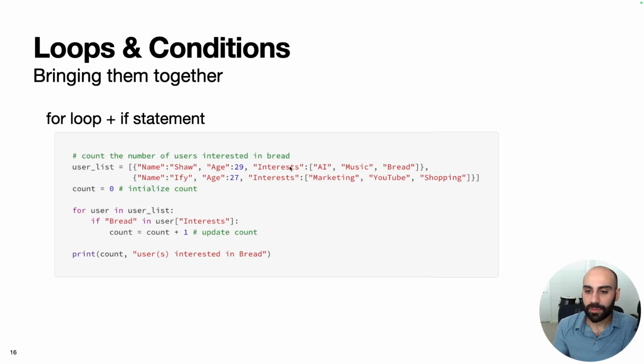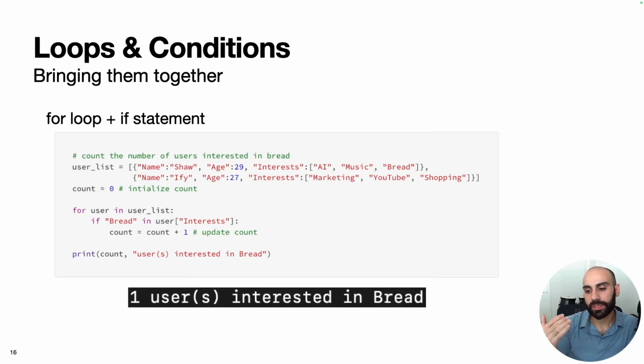So we just did that for element 1. Now we're going to go to element number 2, Iffy, and we're going to run the same chunk of code. So we'll evaluate the interests. We'll see if bread is in there, and we can see that bread is not in Iffy's interests. So nothing is going to happen. It's not going to execute this line of code, and it'll just continue. So at the end of this, we can print the count, and what we'll see is that one user is interested in bread. And so you can already see through the very simple elements that we've talked about so far.